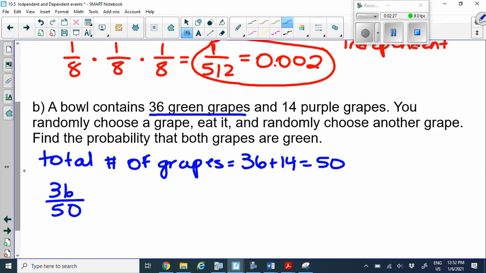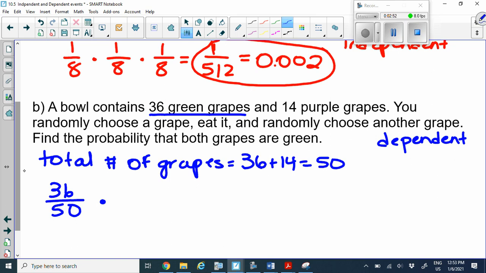Now, it says that you take that green grape and you eat it. So do we replace this grape? No. So this is when we talk about without replacement. So this is a dependent event, okay? So that means our value is going to change when we pick the next grape. So I'm going to multiply. So remember, with our independent and dependent events for this section, it's all multiplication.